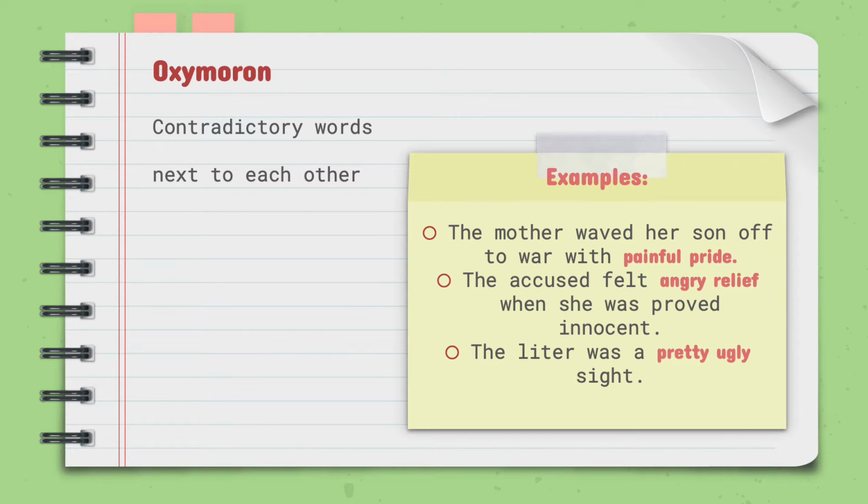Now we see the words in color here are opposites from each other. Painful and pride are opposites. Angry and relief are opposite emotions. And pretty and ugly are opposites.